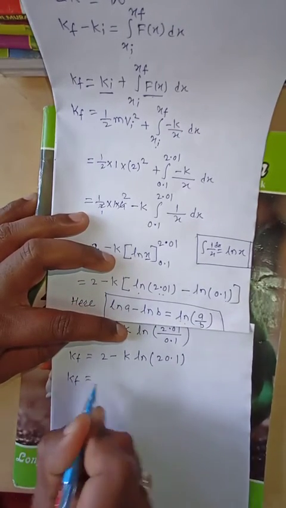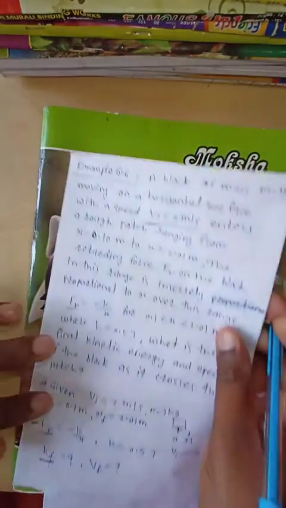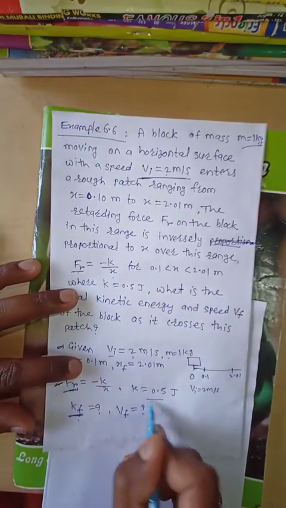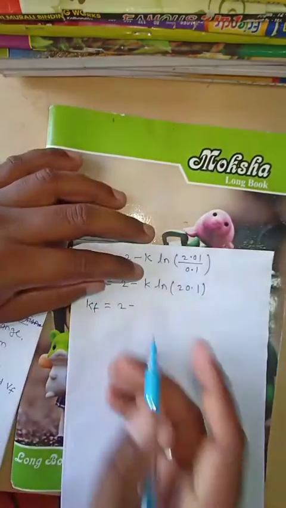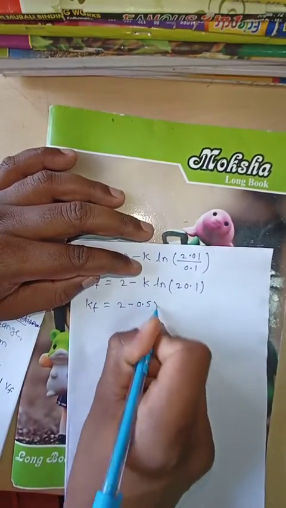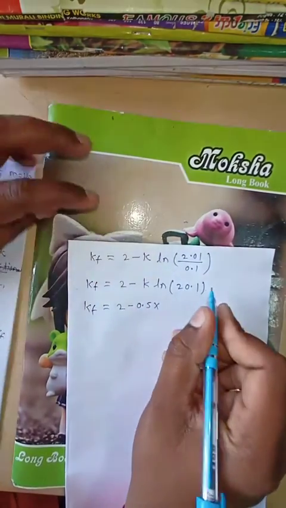The final kinetic energy is equal to 2 minus, what is the value of k? The k is 0.5. In place of k we write 0.5, into log of 20.1.